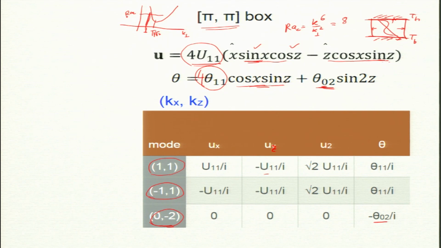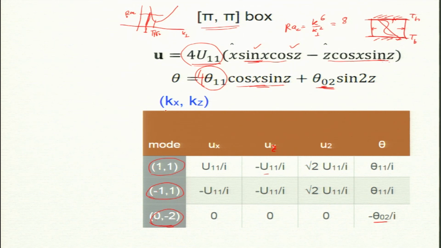Okay. Now let's look at this. So why did I choose these three modes like this? They form a triad, right? 1 minus 1 add to 0, and the z component is also 0. My ui is 0, so I did not want to write ui.